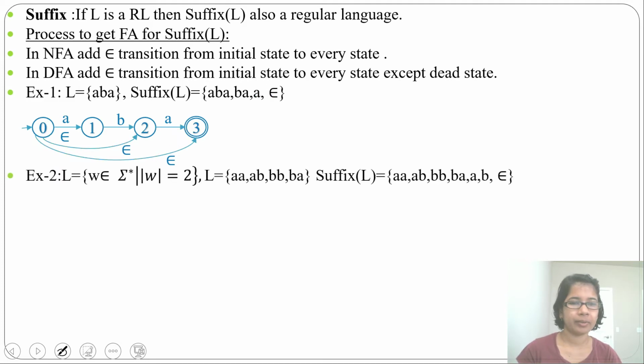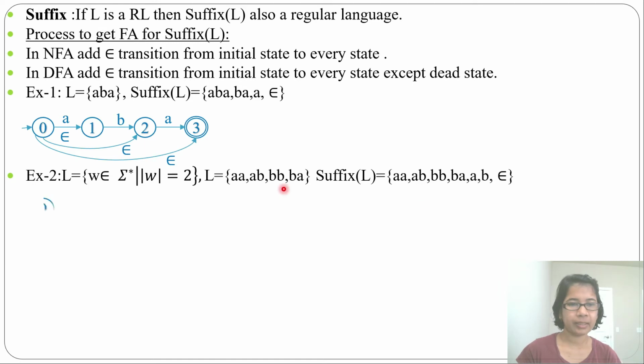Let's do another example. Here W belongs to sigma star and W length equal to 2. So it will accept the strings AA, AB, BB, BA. Then what will be the suffix for that? Suffix will be that string itself. So first it will be AA, AB, BB, BA. Here all string lengths are 2, so suffix will also be just the first alphabet from the right side. It will be A or B. Just write A, B, and it will be epsilon. Epsilon and that string itself will be suffix of all, and that will also be prefix. That will be both prefix and suffix.